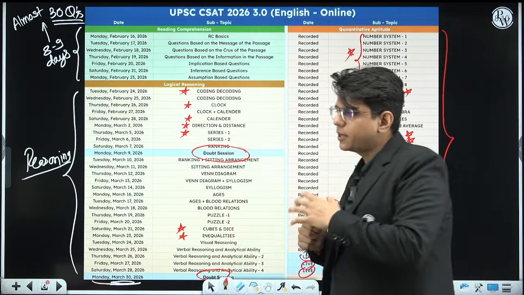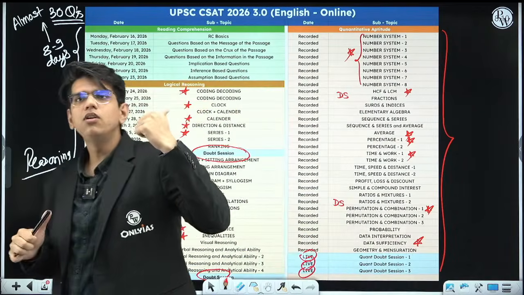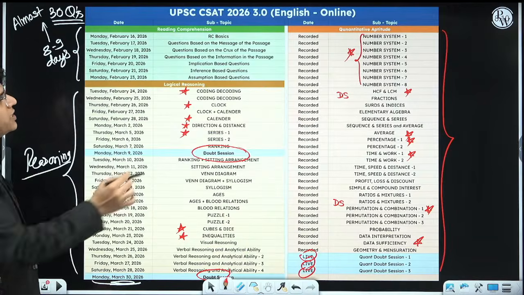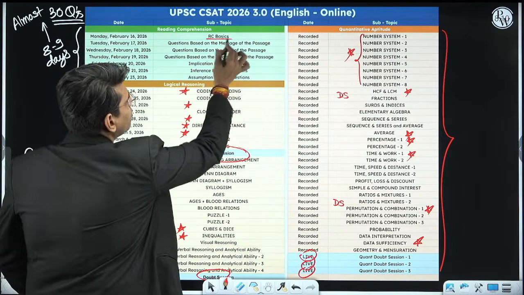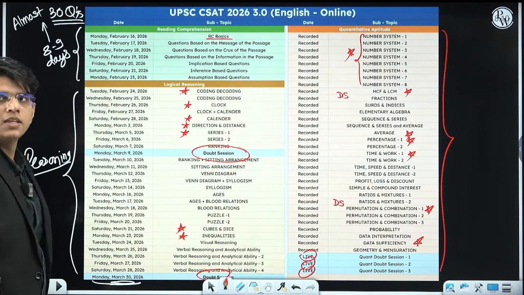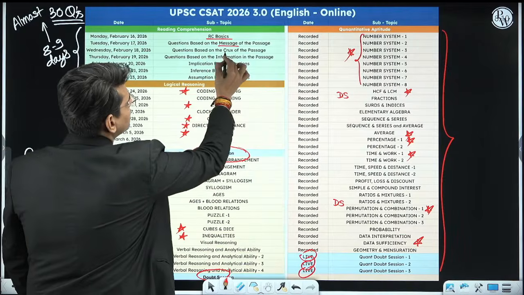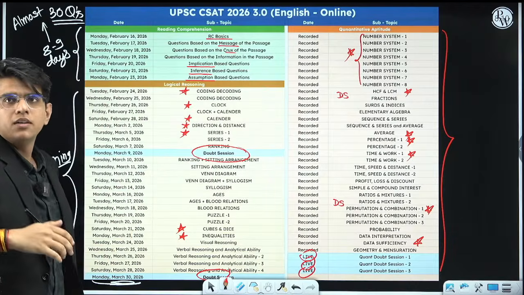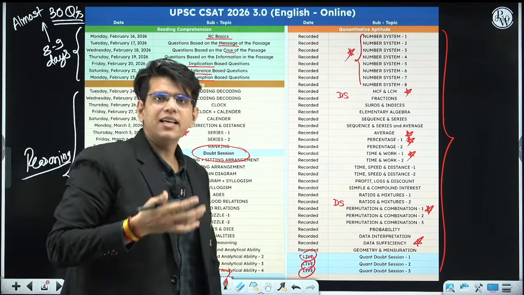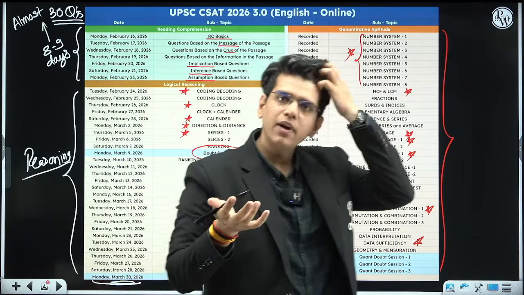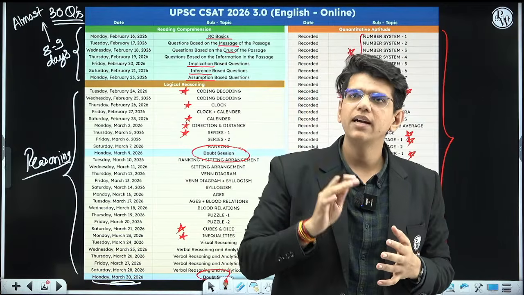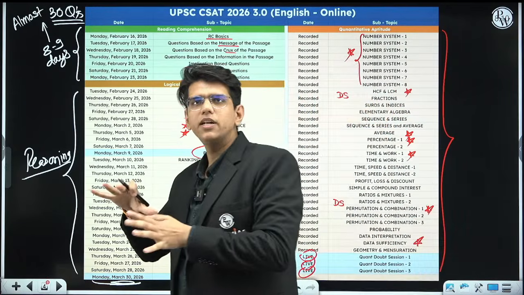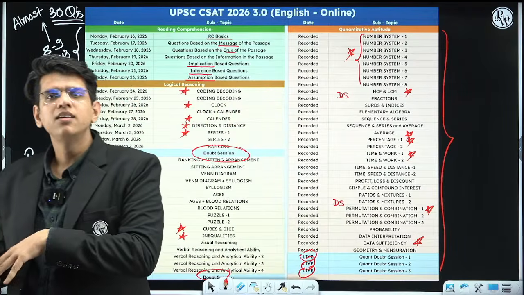In reading comprehension, if you see the schedule, there are first the basics of reading comprehension. Then we will discuss message, crux, implication, inference and assumption. Now, most of you think that reading comprehensions are the same as you used to solve in schools. It is not the case. Reading comprehension in UPSC is different. They are very